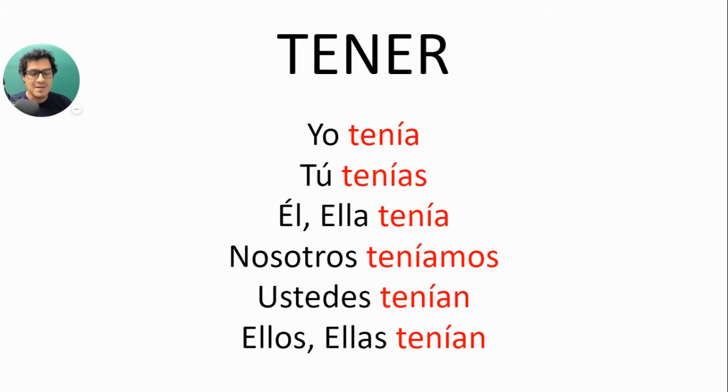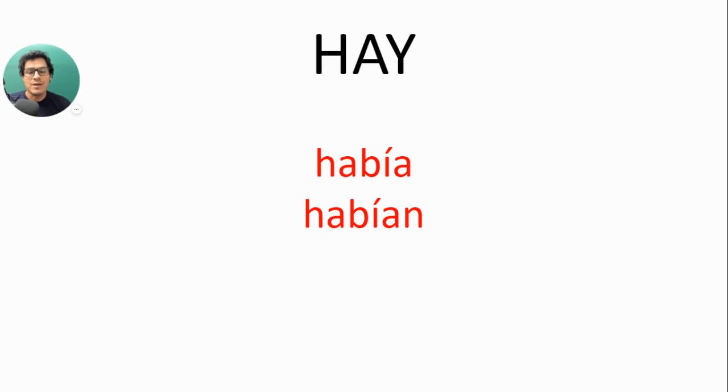The verb tener is also very important in the imperfect tense. And finally, the verb haber, there is, there are. It's very important for the imperfect tense because we are constantly saying there was, there were, etc. In this case, we have había, habían, there was, there were.